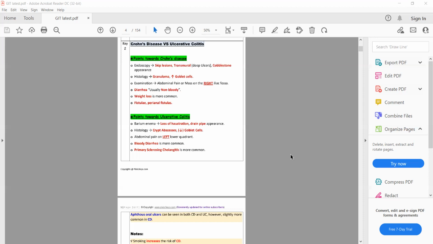So in PLAB 1, they'll give you a scenario that a person presents to you with a mass in the right iliac fossa and chronic diarrhea.